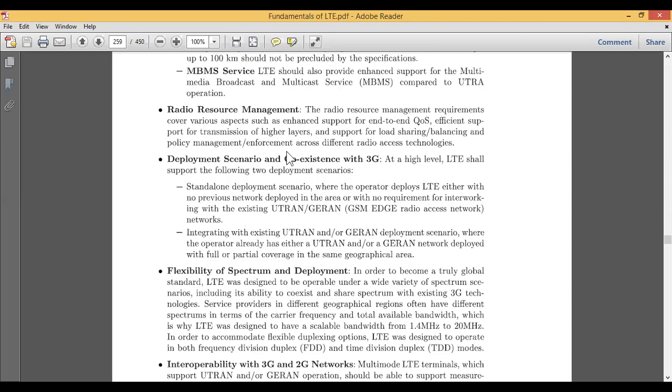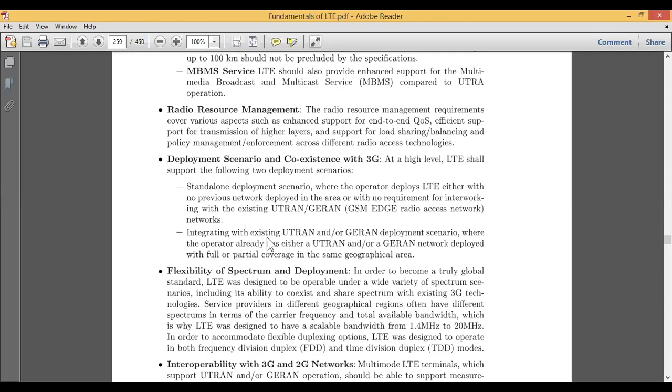Other than that, we have some deployment scenarios and coexisting with 3G. Coexisting with 3G means the networks are at different generations, or some are at higher levels. During that scenario, there are the following deployment scenarios. The standalone deployment scenario is where the operator deploys LTE either with no previous network, or with no requirement for internetworking with the existing one.